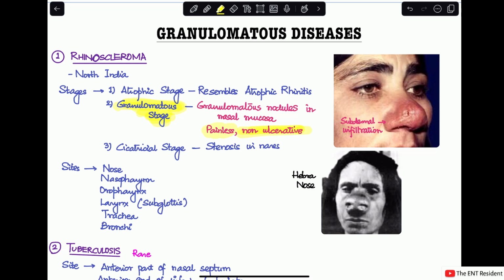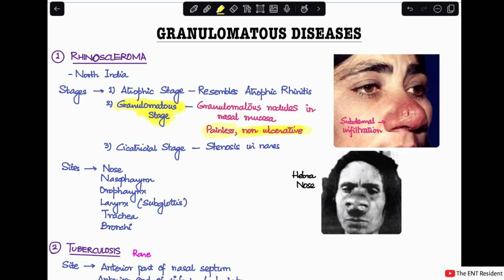And the third stage is the cicatricial stage, where basically everything undergoes scarring. And this scarring leads to stenosis formation. So, more commonly, you'll see stenosis in the nares in these cases. And what is rhinoscleroma caused by?